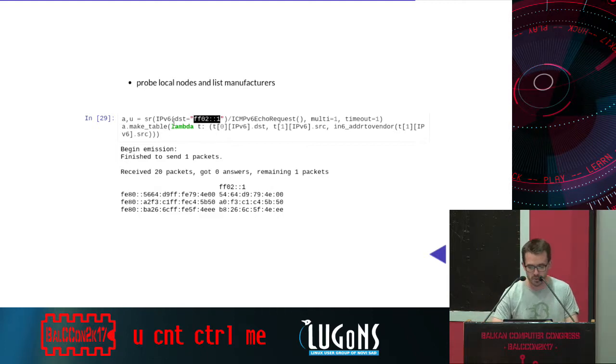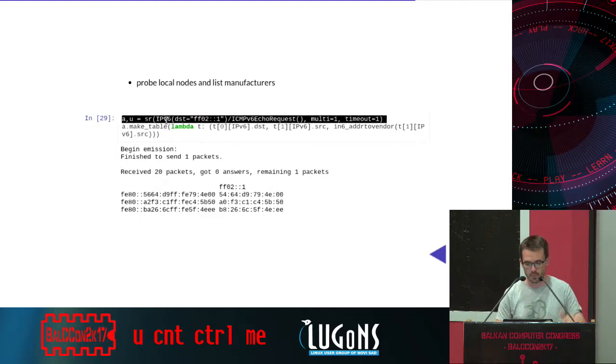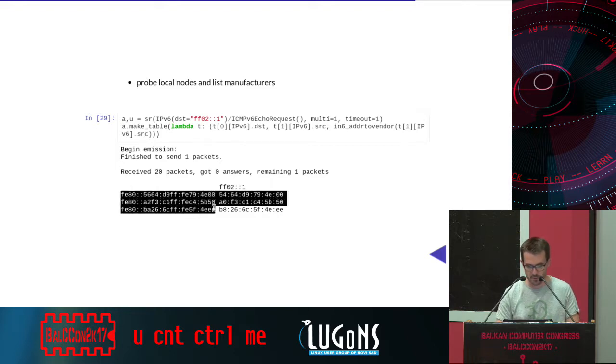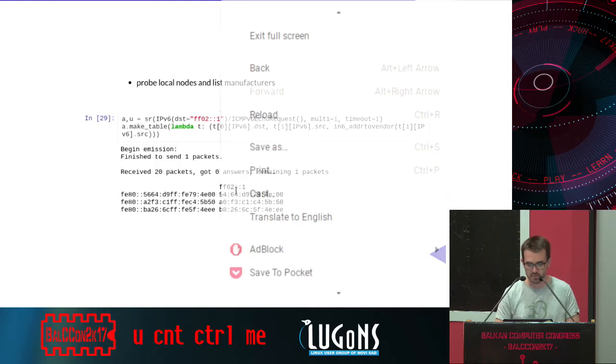So what I will do here, I will send the packet to the network, and then I will make a table, and the goal of the table is to get the MAC addresses from the IPv6 addresses. So for example, here we can see that Skype managed to find 3 hosts on my network, and then extract the MAC address.